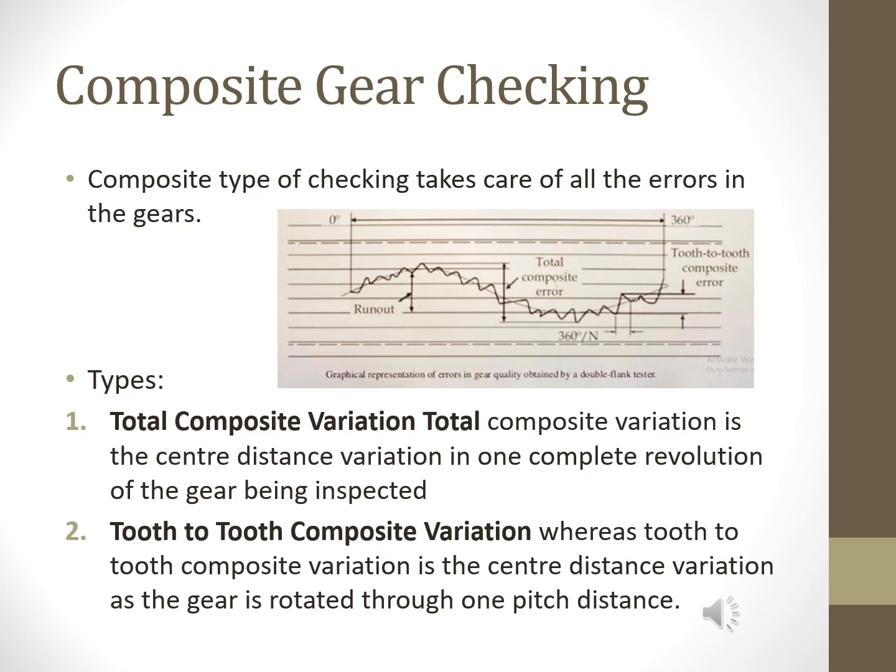Composite type of checking takes care of all the errors in the gears. It is especially suited for large gears as it always ensures control over the tooth spacing. The composite method of checking is also very suitable for checking worn gears.